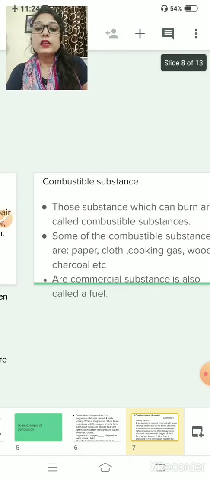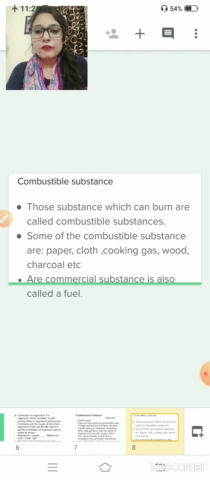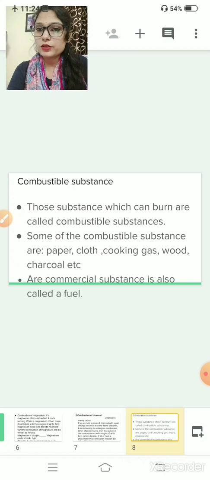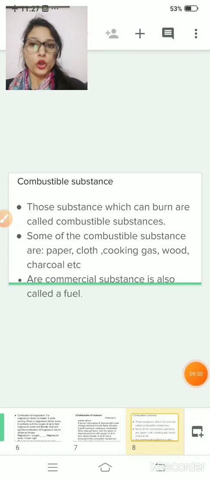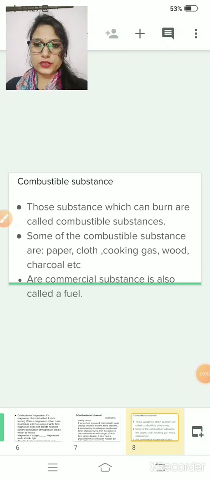Now, we know that there are two types of substances. Number one, combustible substance, and number two, non-combustible substance. Clear? So, first we are going to study combustible substances. Those substances which can burn easily are called combustible substances.